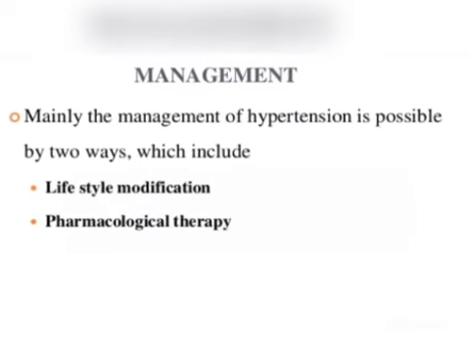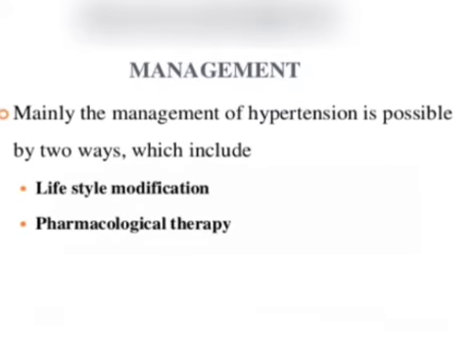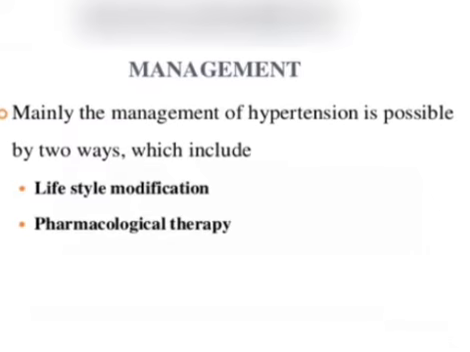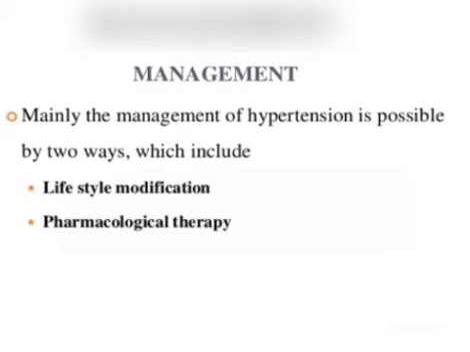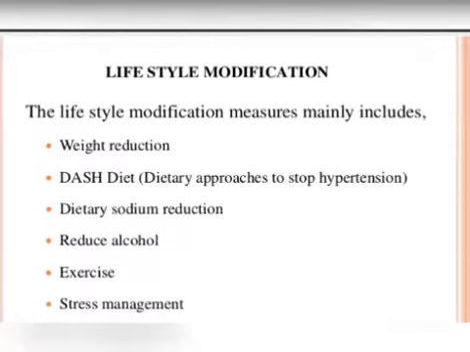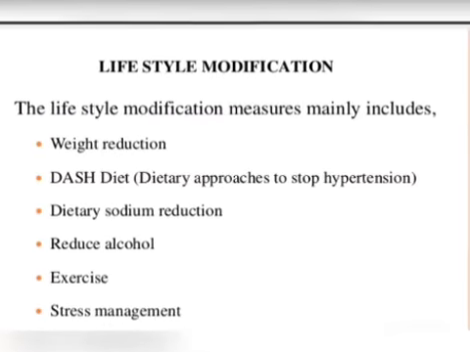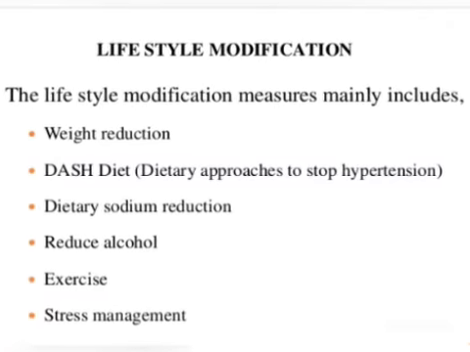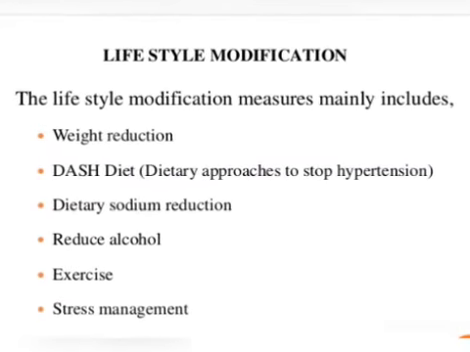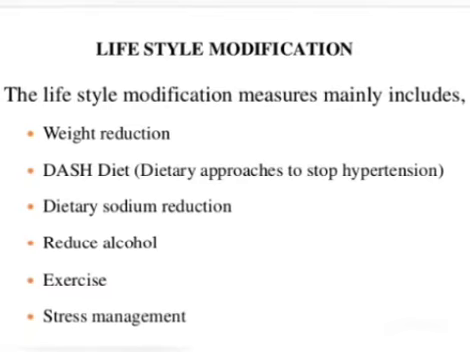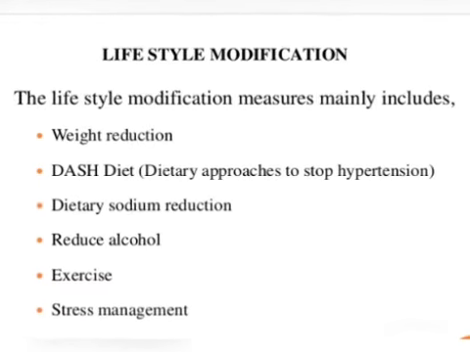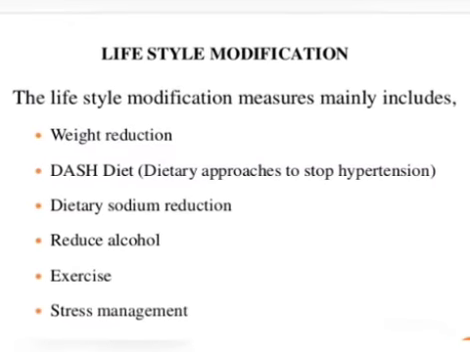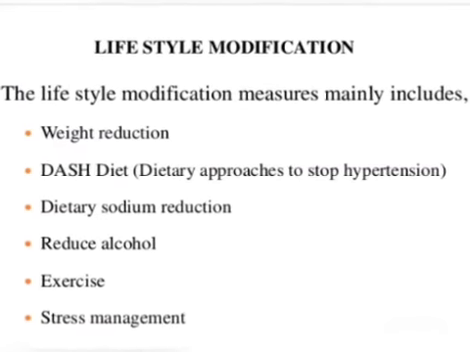When it comes to management, for treating this hypertension there are two methods. They are lifestyle modification and pharmacological therapy. Lifestyle modification means changing the lifestyle of the patient. How to change the lifestyle of the patient? By weight reduction, meaning the weight of the patient should be reduced by taking a proper diet which requires reduced sodium, reduced alcohol, exercise, and by managing the stress. These are the lifestyle modifications which have to be followed by the patient for reduction of this hypertension.